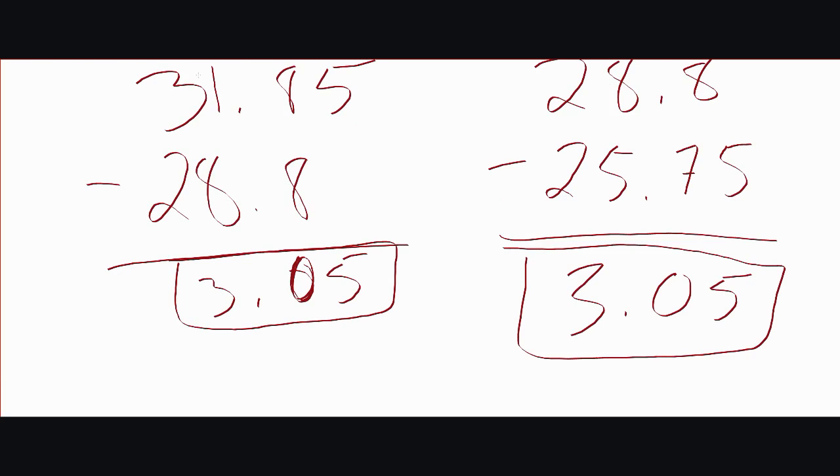So in order to find the margin of error when you're given a confidence interval and the mean, all you need to do is take the difference of one of the endpoints of the interval and the mean, and it'll give you your margin of error. Okay? Margin of error in this problem is 3.05.